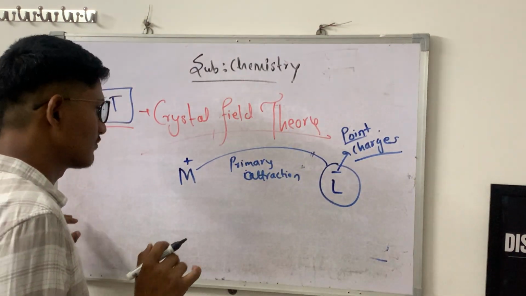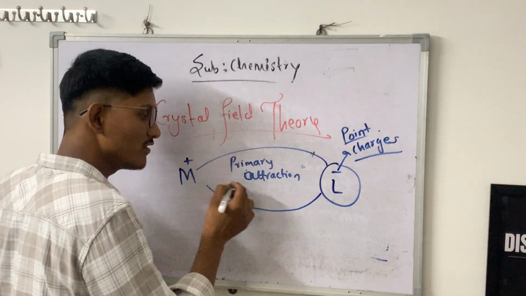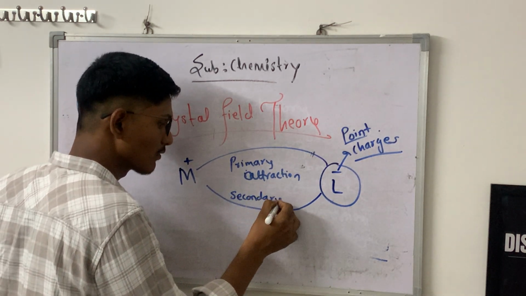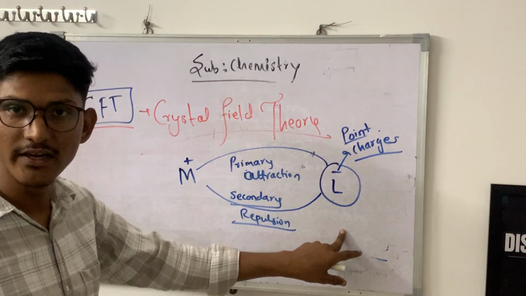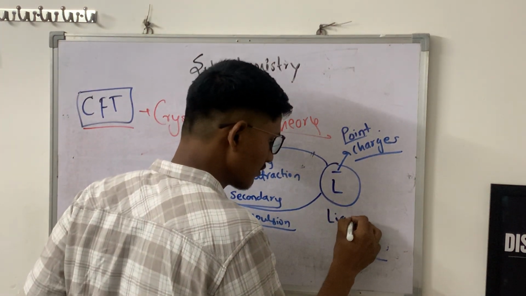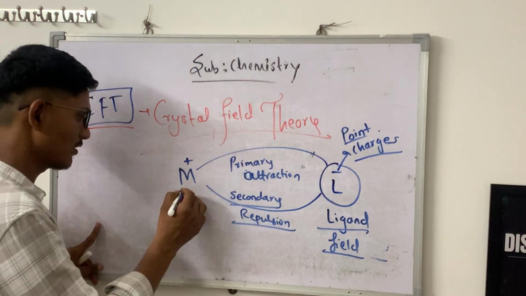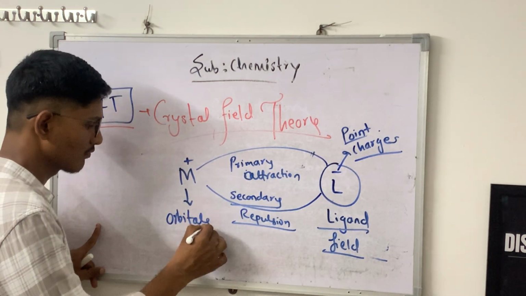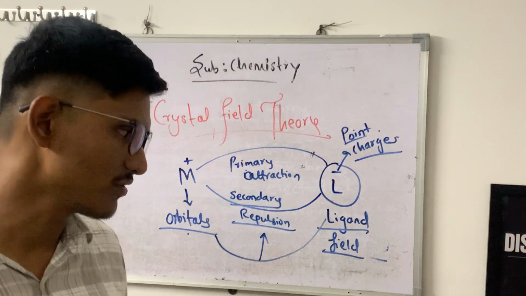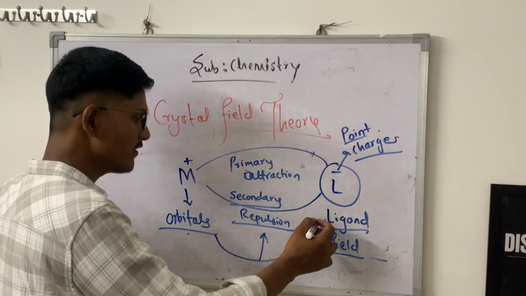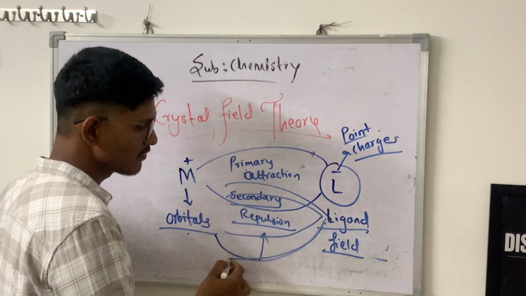After that, along with this primary attraction there is a secondary repulsion between this ligand field and the metal's orbitals. When the ligand is far from the metal, the repulsion between the orbitals and the ligand has spherical symmetry.